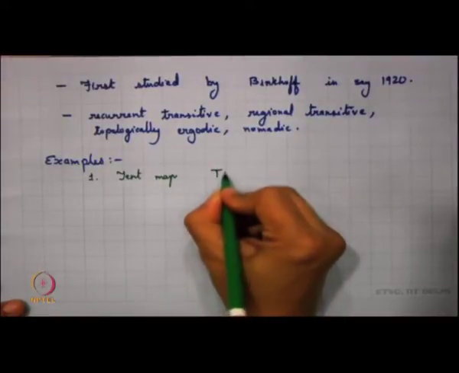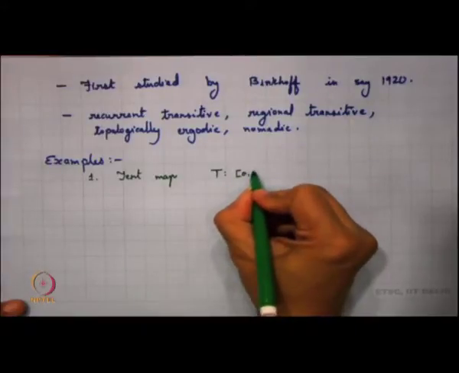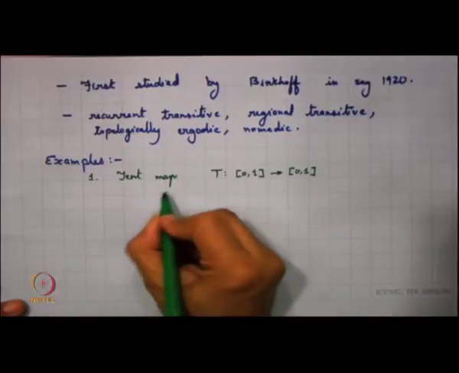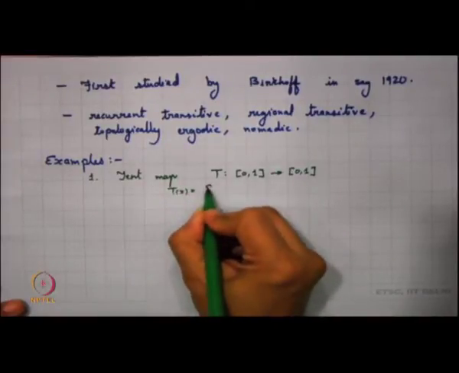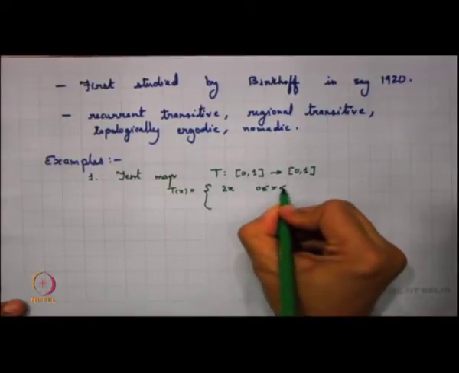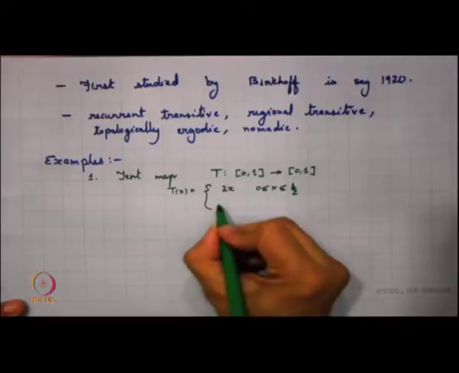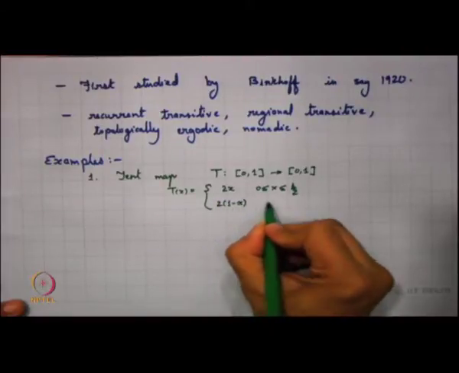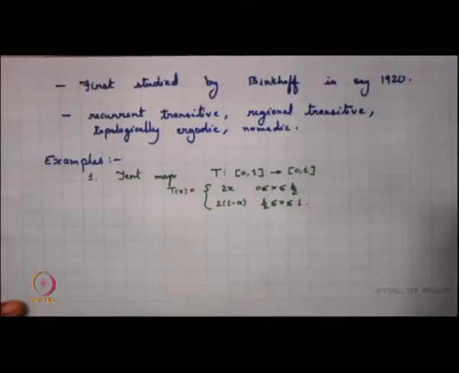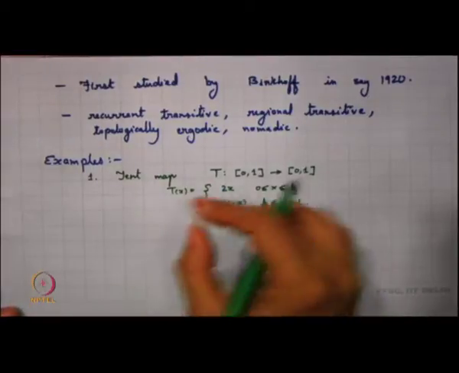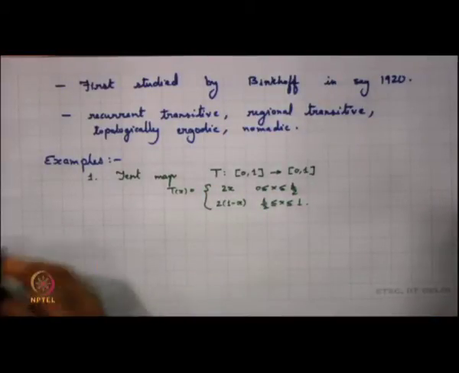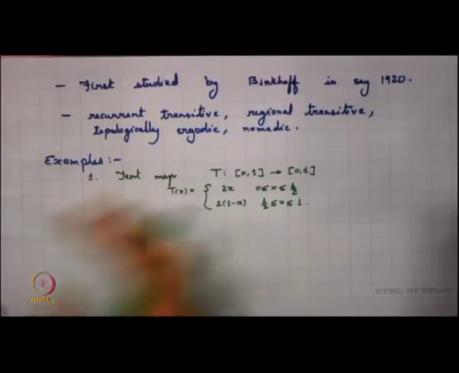That means, I am looking into the map T from [0,1] to [0,1], described as T(x) = 2x for 0 ≤ x ≤ 1/2, and 2(1 − x) for 1/2 ≤ x ≤ 1.